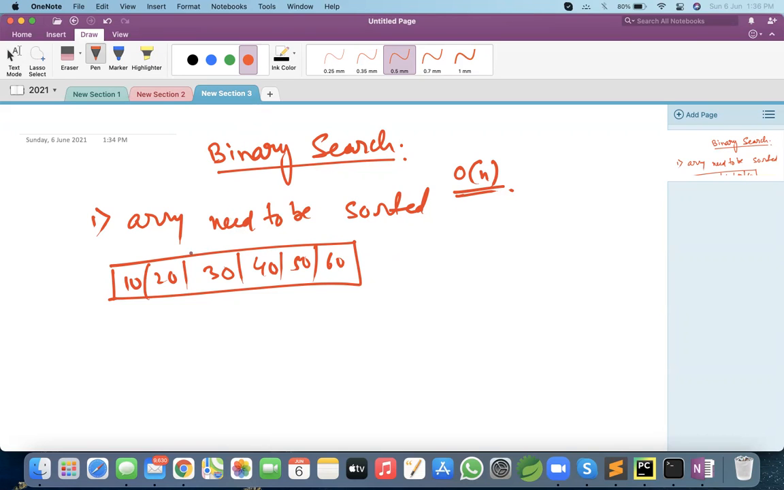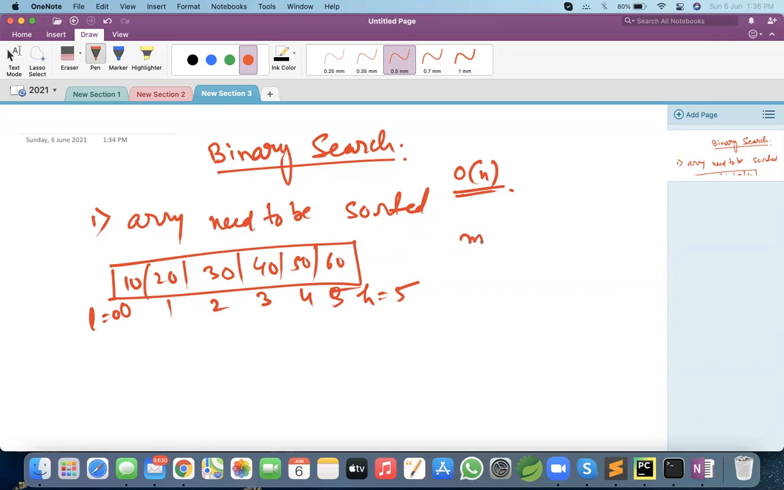Okay, now see how binary search works. What is the lowest index? 0, 1, 2, 3, 4, 5. So low equal to 0, and high equal to 5. Correct. So we need to find the middle element.